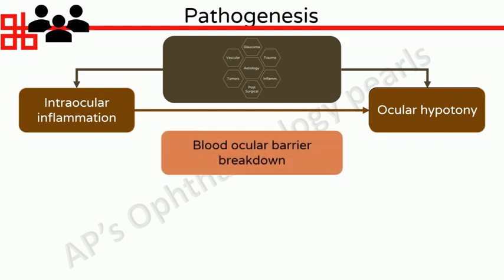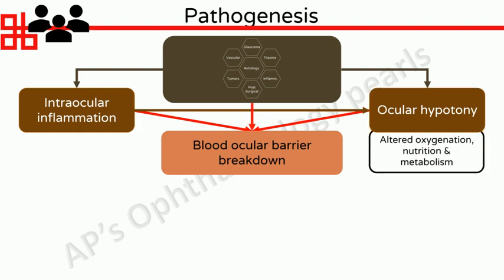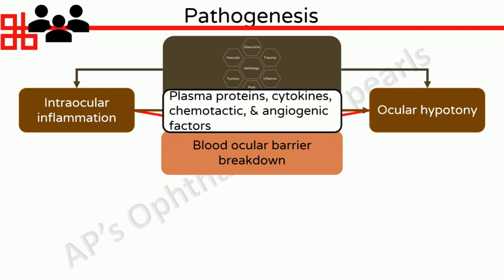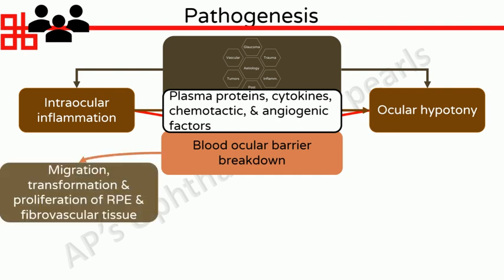The blood-ocular barriers are then disrupted by inflammation, trauma, and other mechanisms, and also by hypotony by means of altered oxygenation, nutrition, and metabolism. Breakdown of the blood-ocular barriers leads to the release of various factors that can contribute to the migration, transformation, and proliferation of retinal pigment epithelium and fibrovascular tissue.